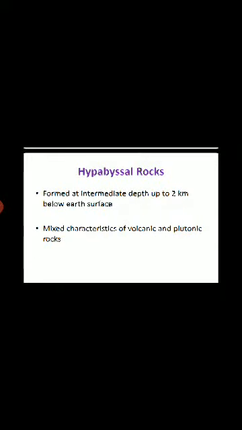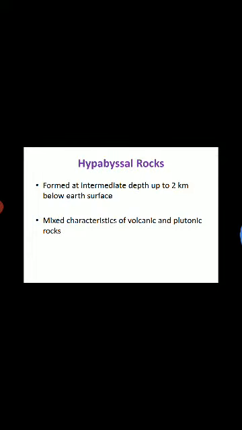And the last type of igneous rock is hypabasal rock, formed at intermediate depth up to 2 km below the earth's surface, in between volcanic rock and plutonic rock. Mixed characteristics of volcanic rock and plutonic rock are present in hypabasal rock.